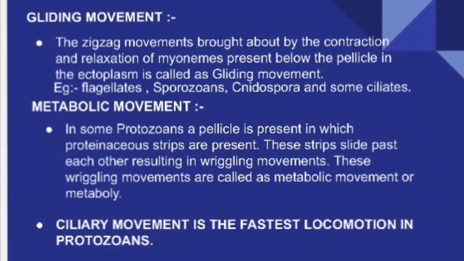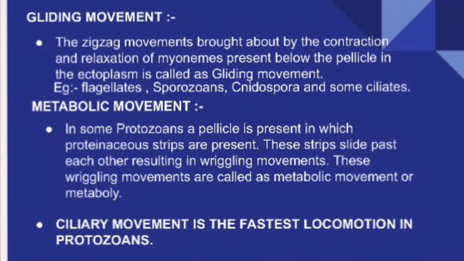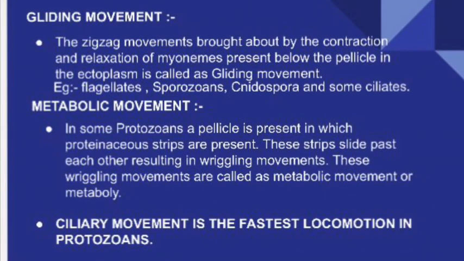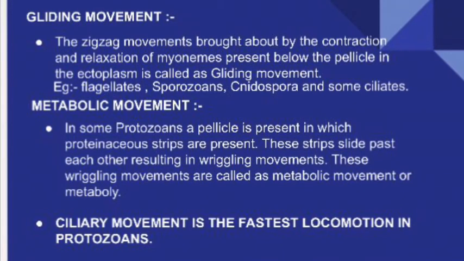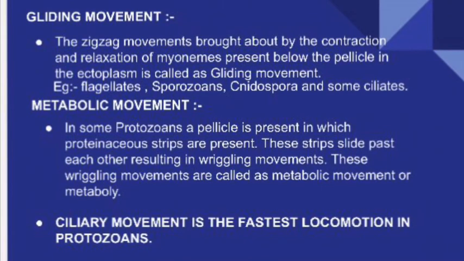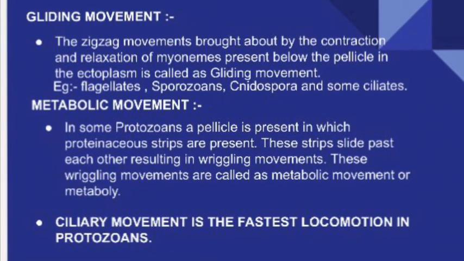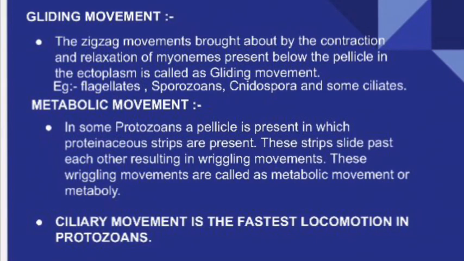Let me say, gliding movements are exhibited by flagellates, sporozoans, cnidosporans and some ciliates. And metabolic movements are also exhibited by flagellates and sporozoans. Metabolic movements in the euglena-like organisms are called euglenoid movements. And metabolic movements in the sporozoans are called gregarin movements.